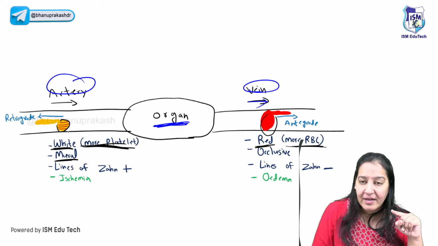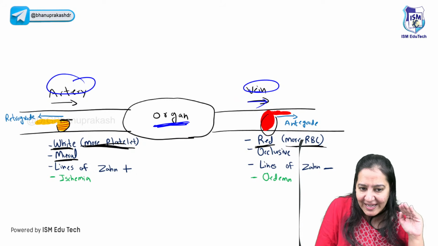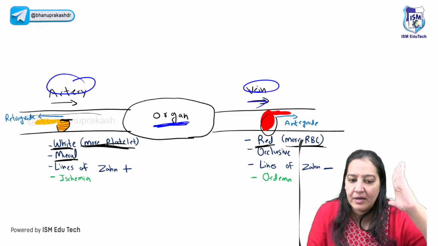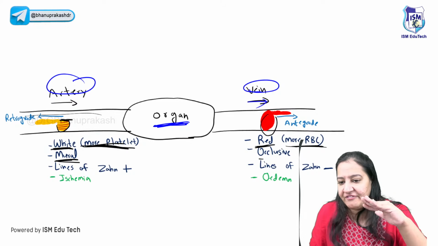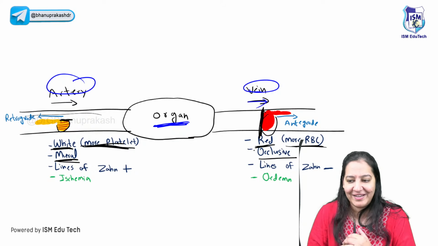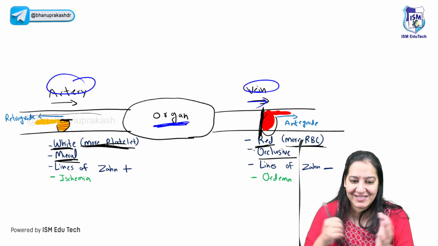The arterial one is incomplete. Can you see I have drawn till here only, so blood can still flow. A little space at the top is empty. It is not complete occlusion. Incomplete is mural. But see the venous one I have drawn, it's completely occluding the lumen. This one is incomplete, this one is complete.